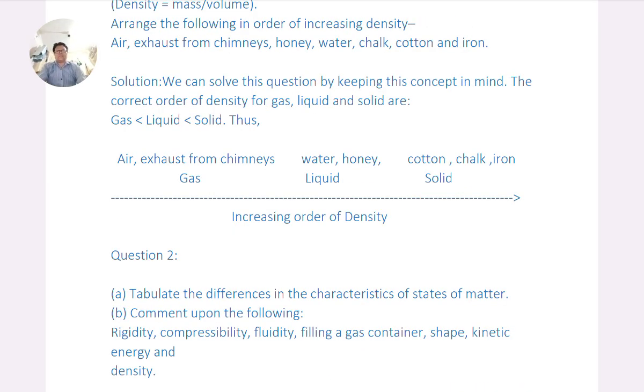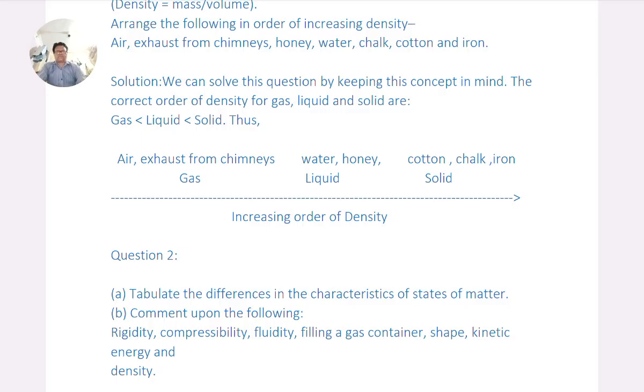Solution: We can solve this question by keeping this concept in mind. The correct order of density for gas, liquid and solid is gas less than liquid less than solid. Thus, air and exhaust from chimney, that is gas, which is less than water and honey, that is liquid, which is less than cotton, chalk and iron, that is solid. This shows the increasing order of density.